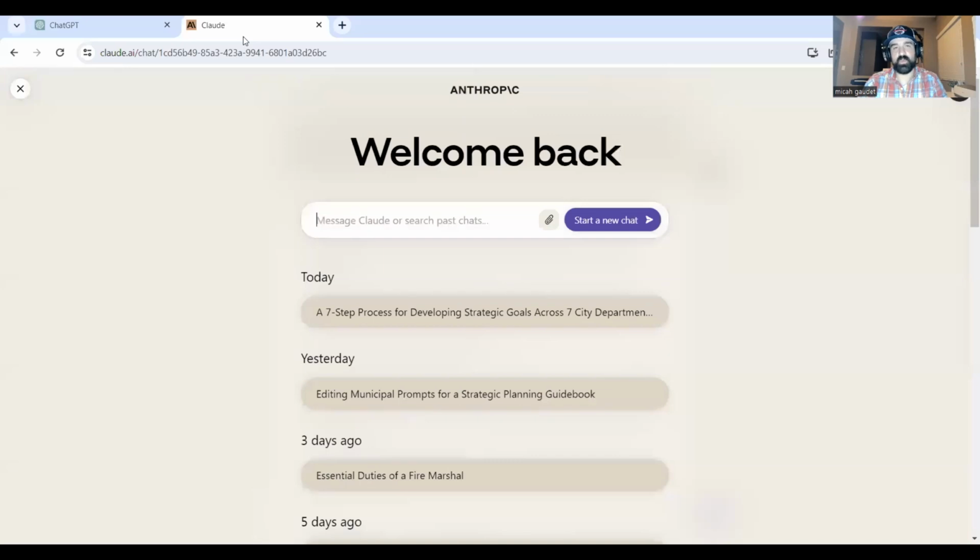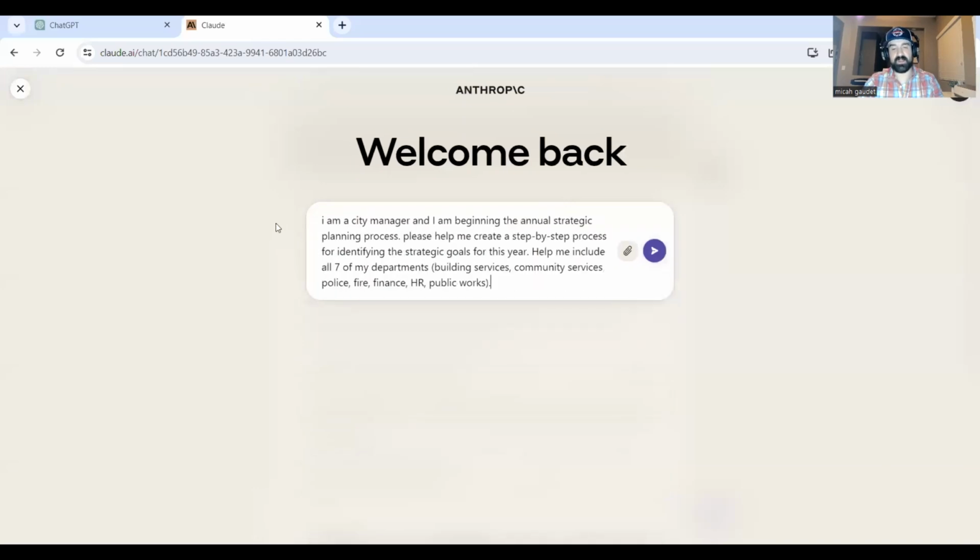So one way we can use AI tools like Claude and ChatGPT is actually having them work together on something. So in this situation, let me post a prompt in here I already have pre-set up, and it's basically saying, we are a city manager. We're going to begin the annual strategic planning process, and I want it to help me create a step-by-step process for identifying the strategic goals for this year.